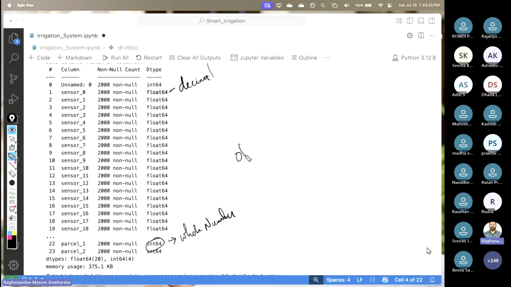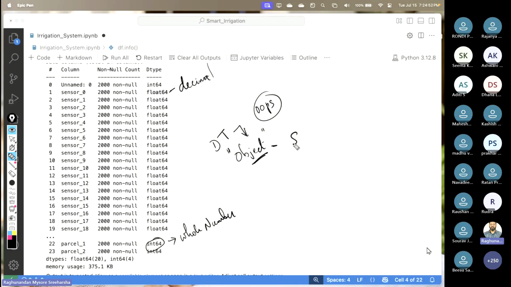And similarly, you will also see a data type called object. Can anyone tell me what is the data type object? Instance of class, sir. No, not that object. I'm talking about data type. In the data type, you also get something called object here, especially when we are looking into the data analysis part or data science part.